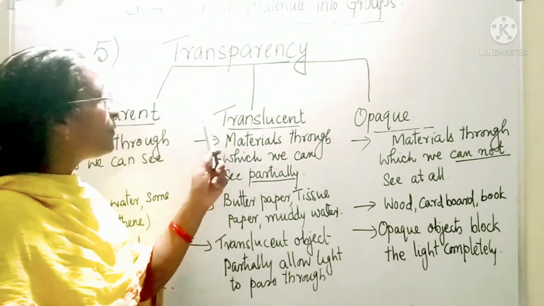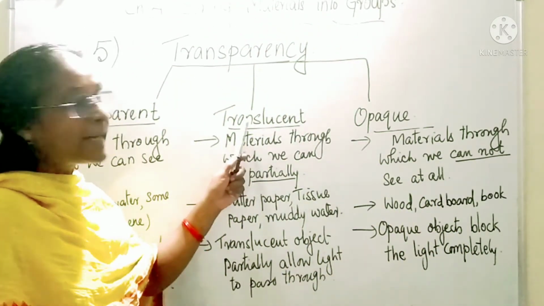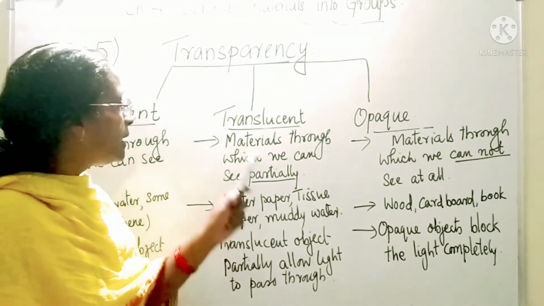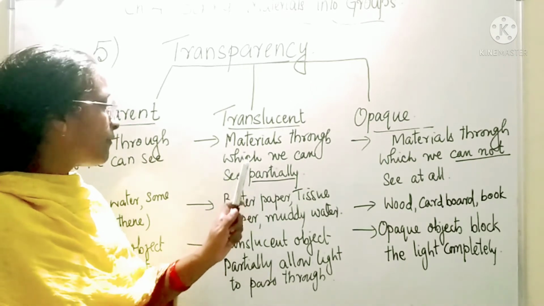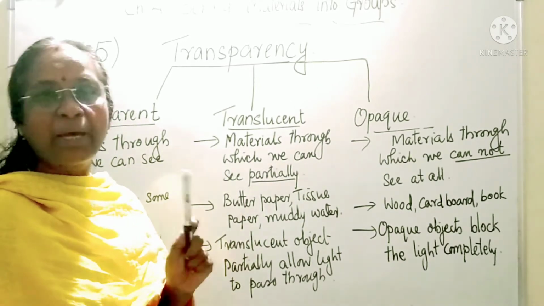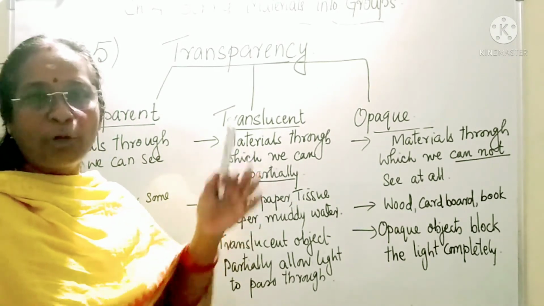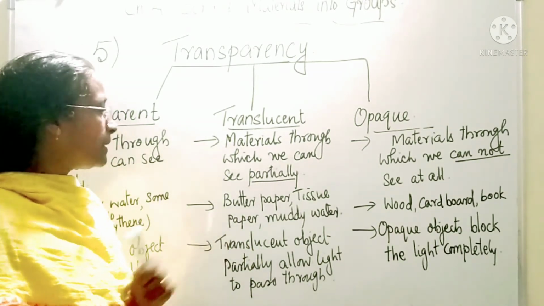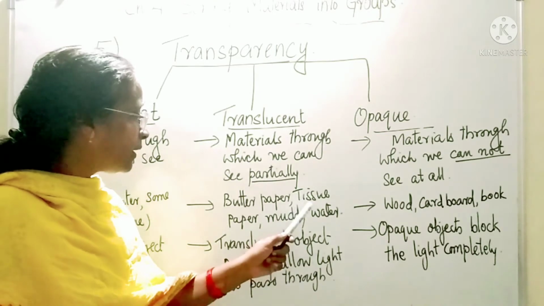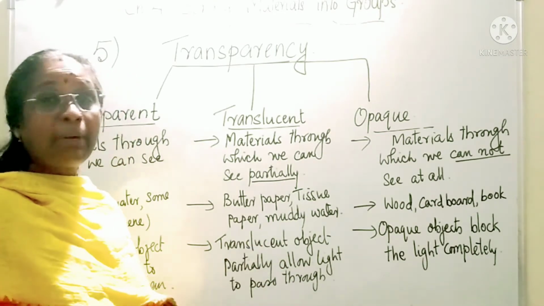So the next type of materials are translucent materials. Translucent materials are the materials through which we can see partially. Partially means only a part, not clearly. Examples are butter paper, tissue paper, muddy water.